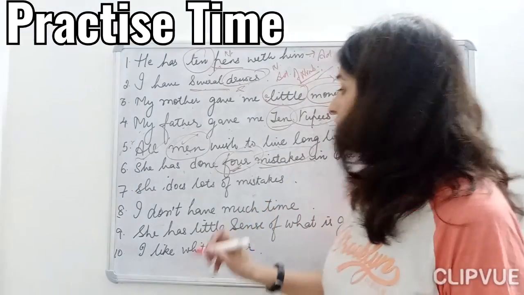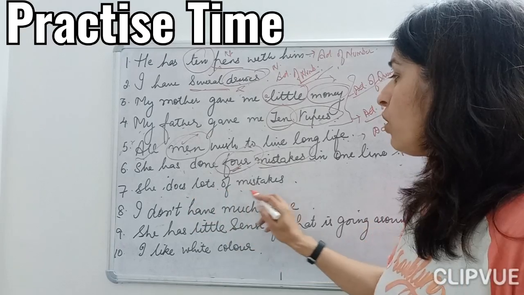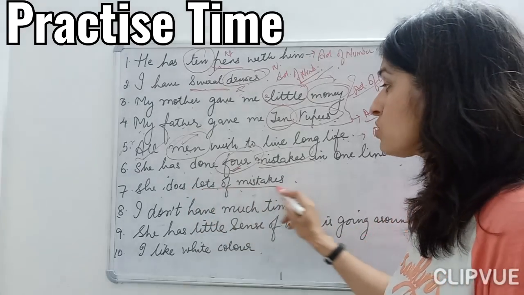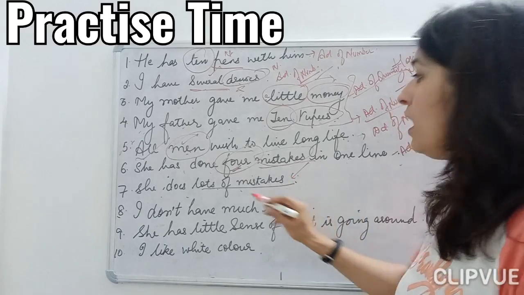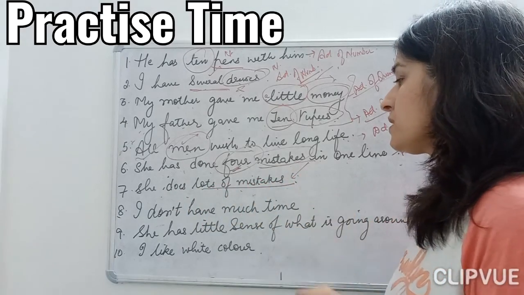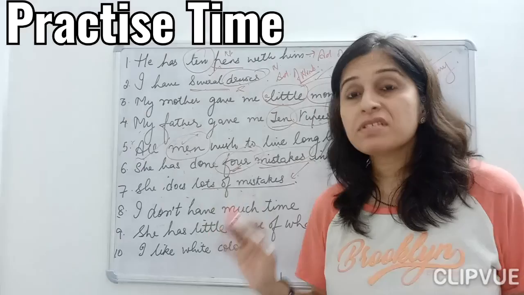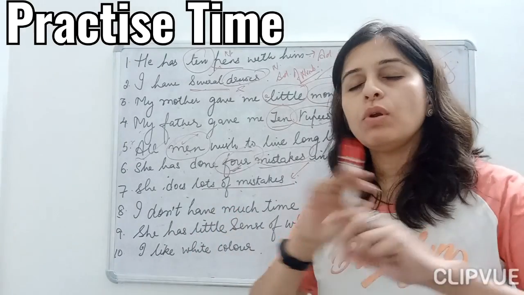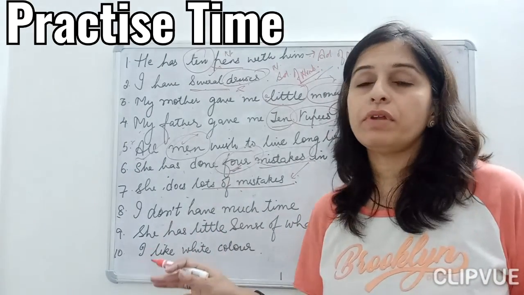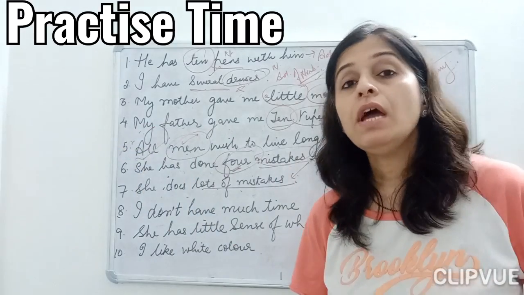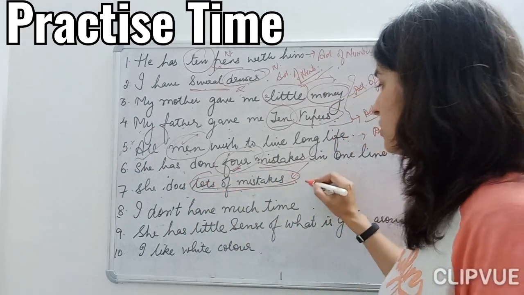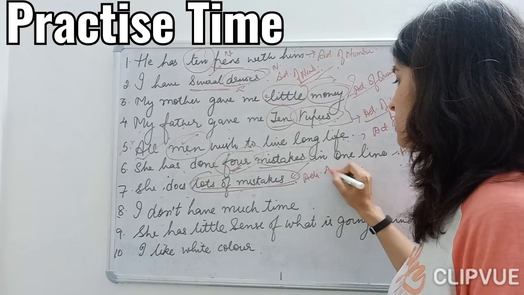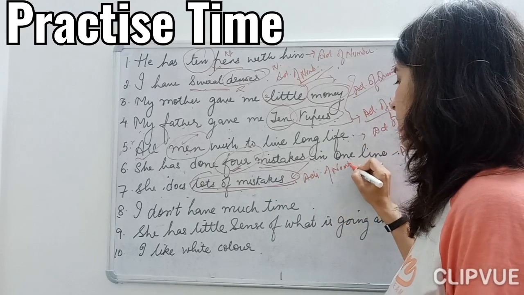Okay. She does lots of mistakes. Fine. Now see both the sentences, children. She does lots of mistakes. How many mistakes does she do? She does lots of mistakes. It's uncountable how many mistakes she does. So she does lots. How many mistakes? Lots of mistakes. So it is an adjective of number.